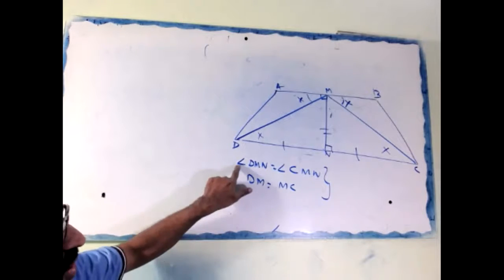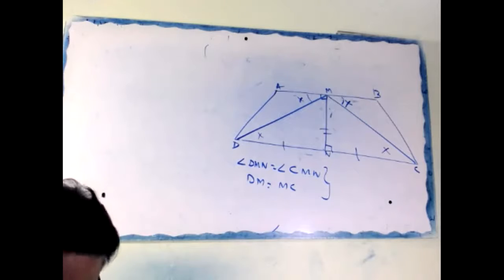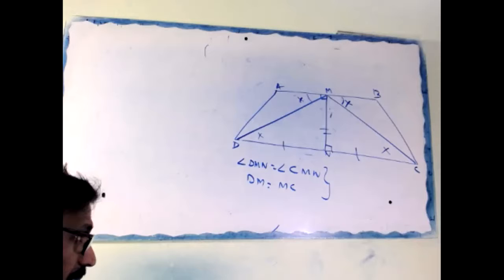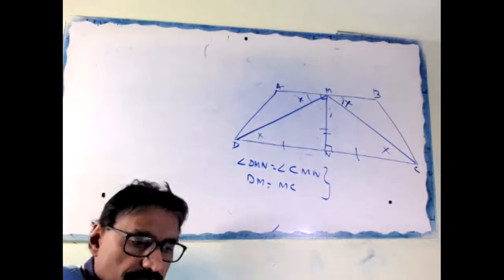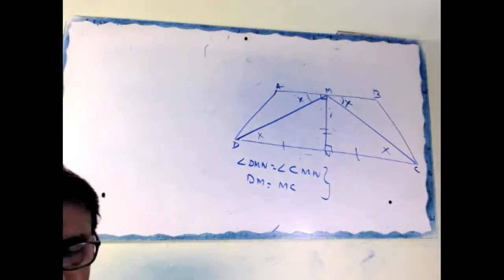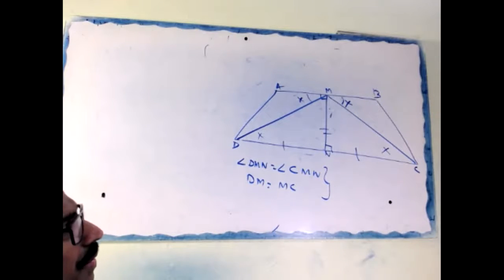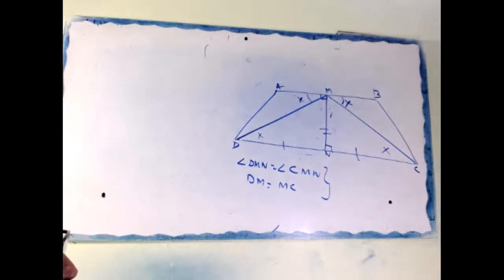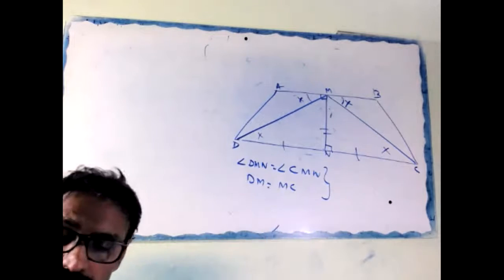Okay, it just changes that. Instead of angle DMN, you can write angle MDN equal to angle MCN, CPCT. Let angle MDN equal to angle MCN equal to X. Therefore, angle AMD equal to angle MBC equal to X, alternate angles.